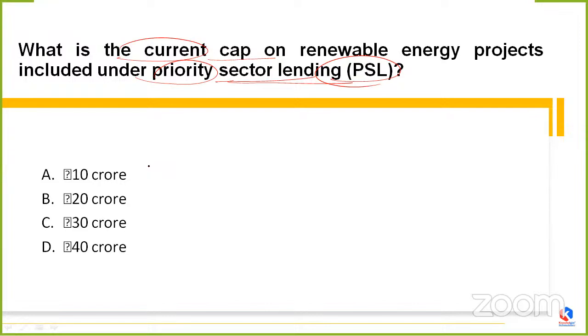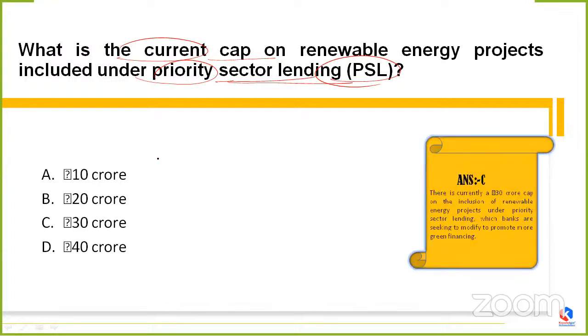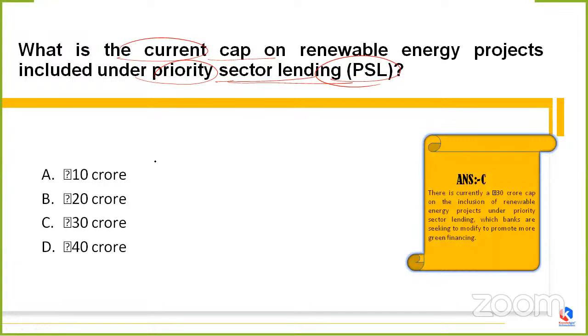Okay, so Sohan, Amit, everyone is answering. That's really good. So the correct option for this one is option C. That is 30 crores. See, there is currently a 30 crore cap on the inclusion of renewable energy projects, and it is still working under the priority sector lending, which banks are seeking to modify to promote more green financing.